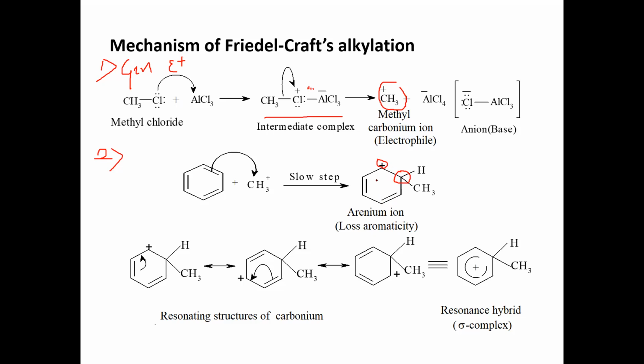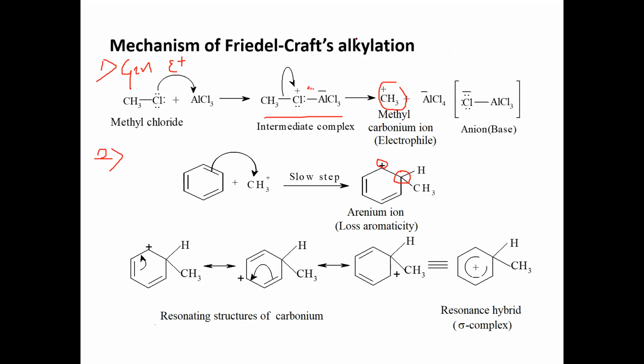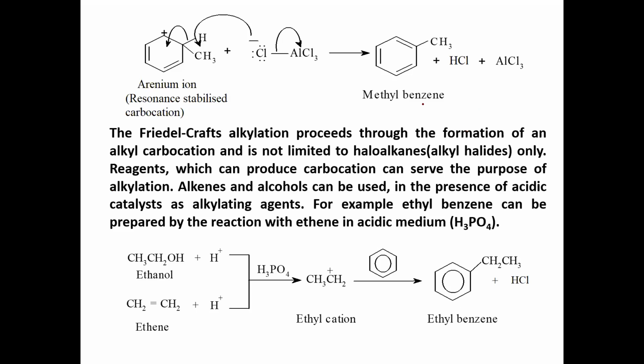However, the positive charge is in conjugation with the double bonds and undergoes resonance stabilization to regain its aromatic character. So it is stabilized by resonance. Already we have seen in previous mechanisms that the arenium ion is stabilized by resonance. This resonance stabilized arenium ion loses a proton with the help of the anionic base formed in the first step of the reaction. So the base removes a proton.